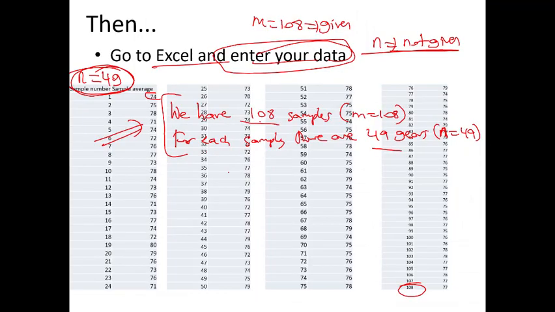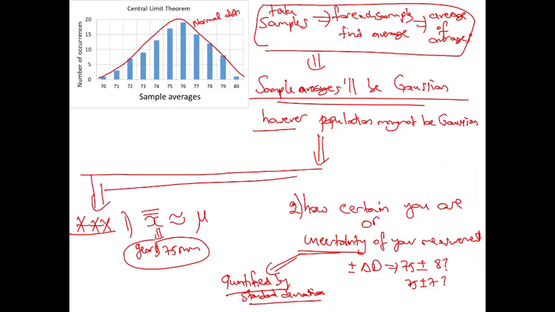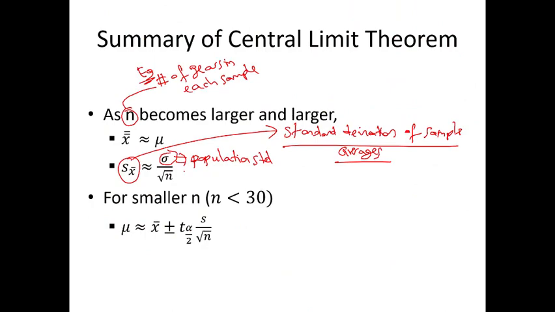I will talk in our next slides about how we use this sigma. We use it for uncertainty, or you can say the confidence. How confident are you that your average is in this range? This is given by the sigma, and we will talk about it in the next slides.